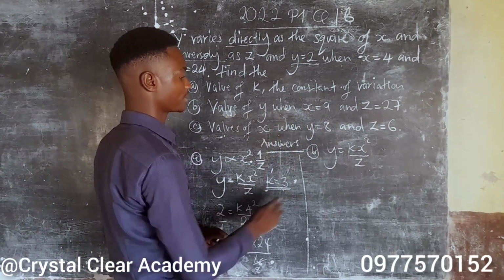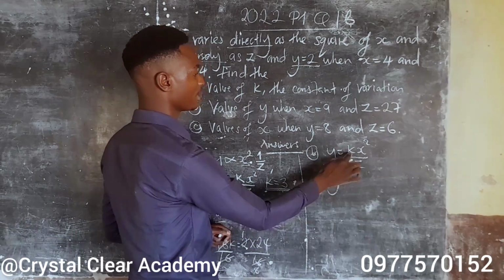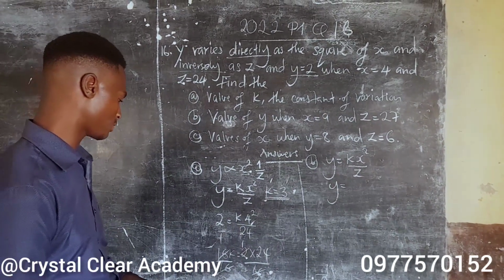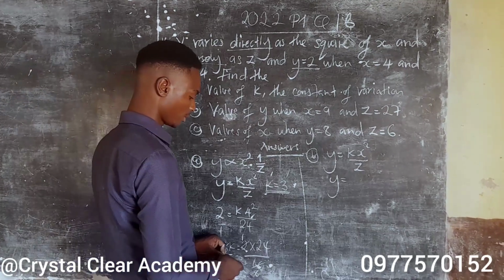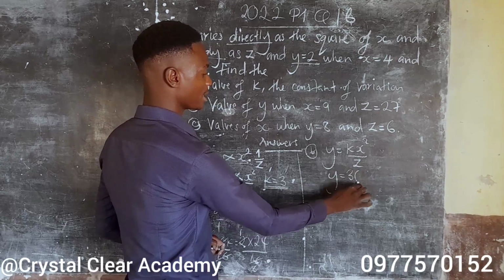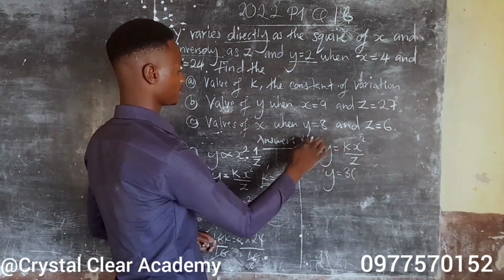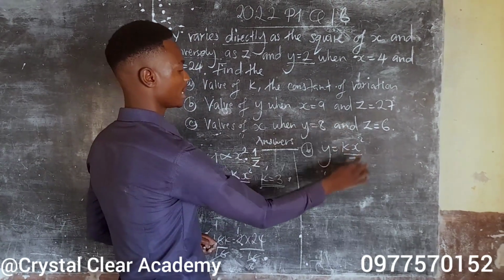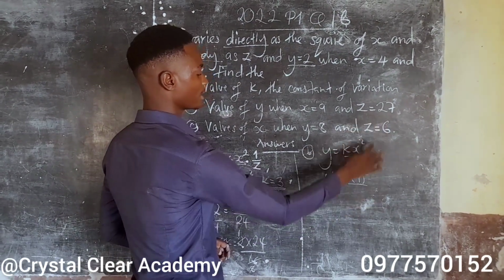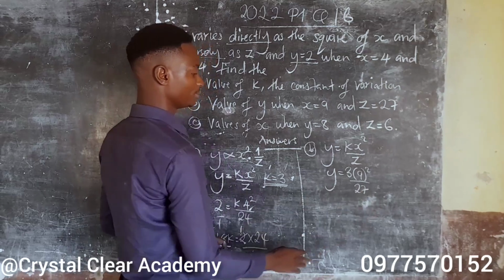It's the one we have to calculate. So y is equal to, what is the value of k? The value of k is the constant we've already solved. Alright, so k is 3. The value of x is 9. So it will be 9 squared over 27.